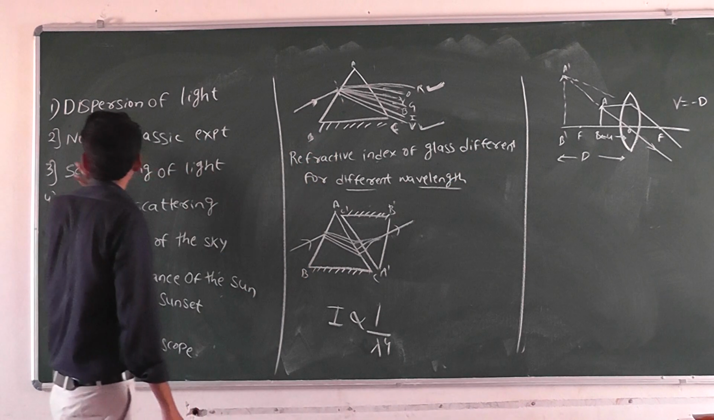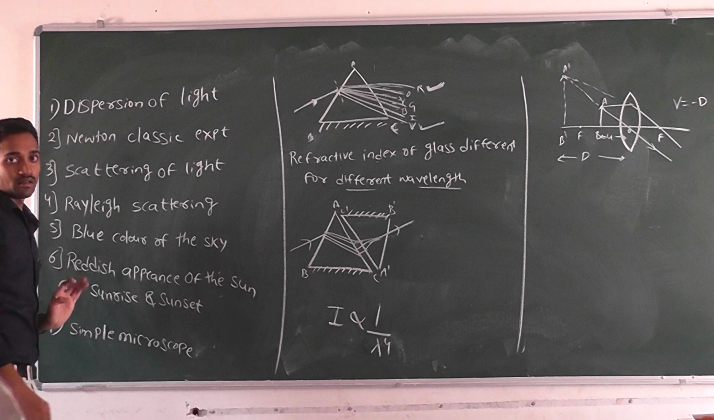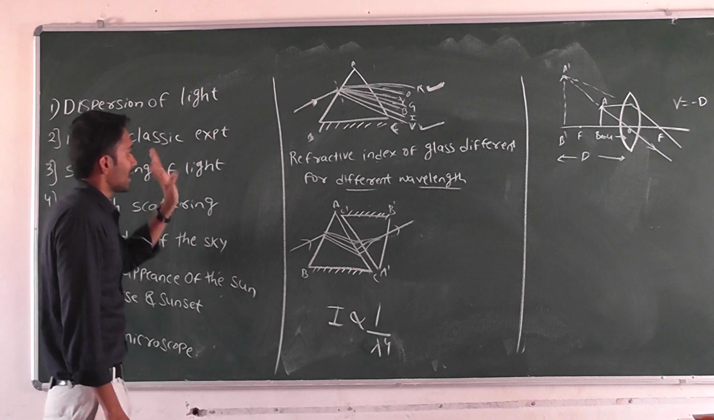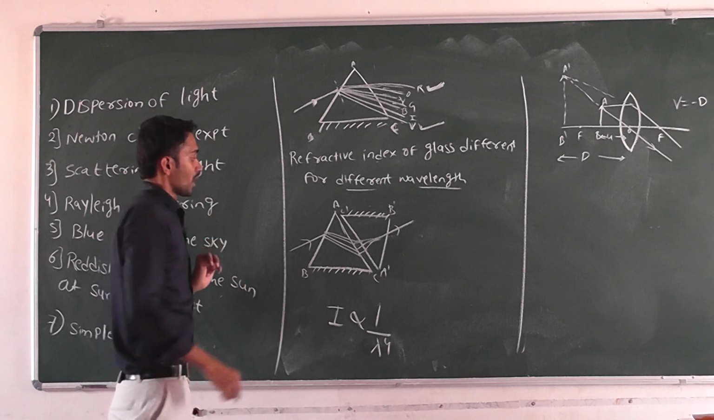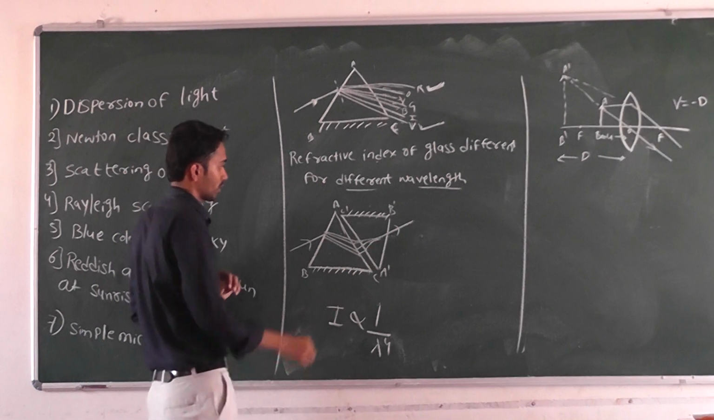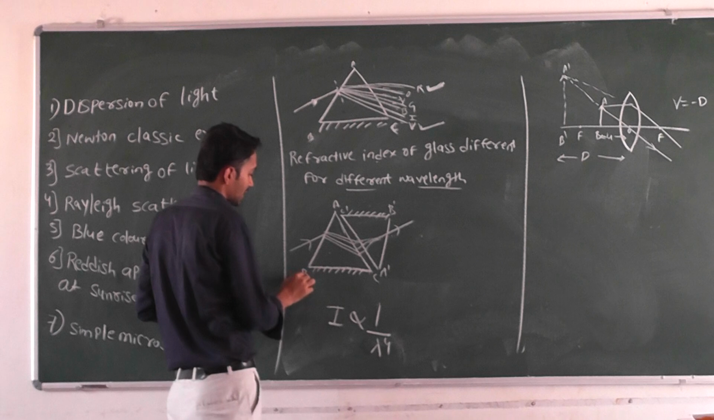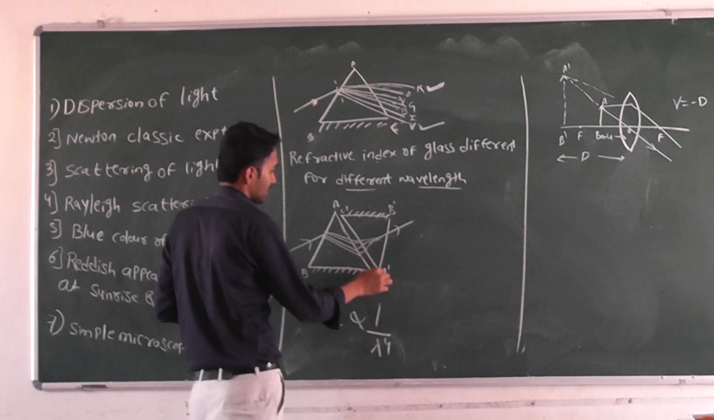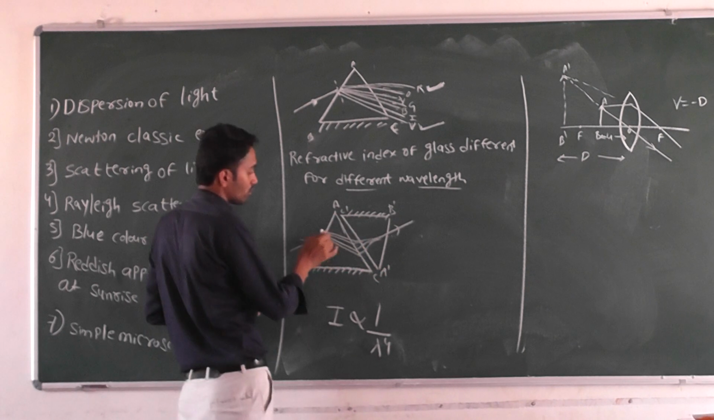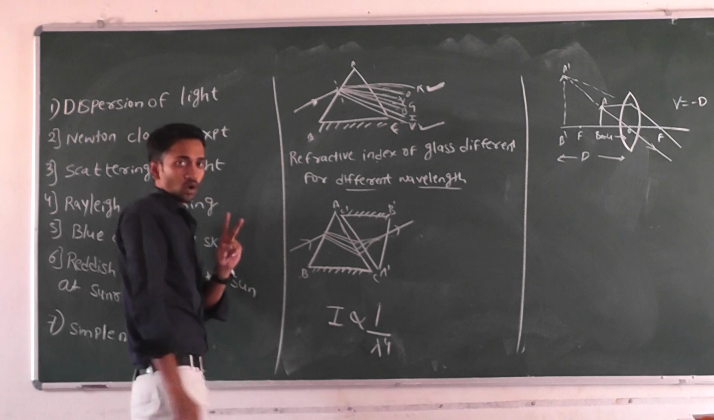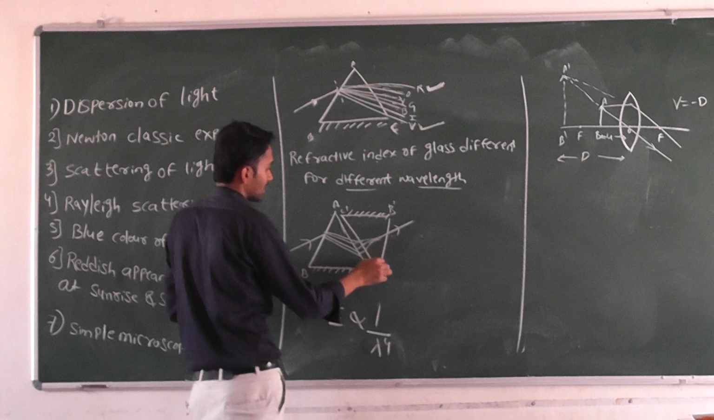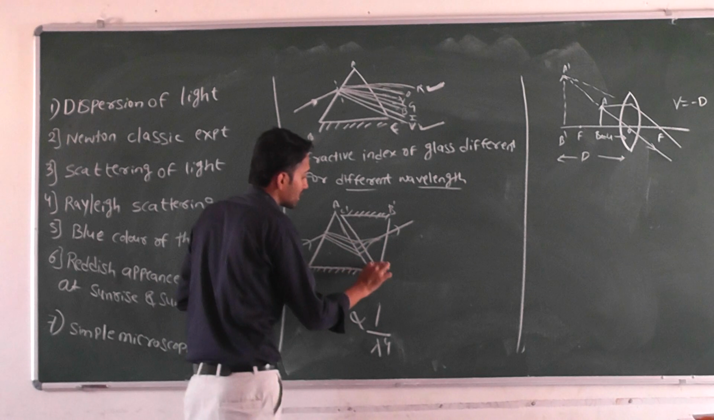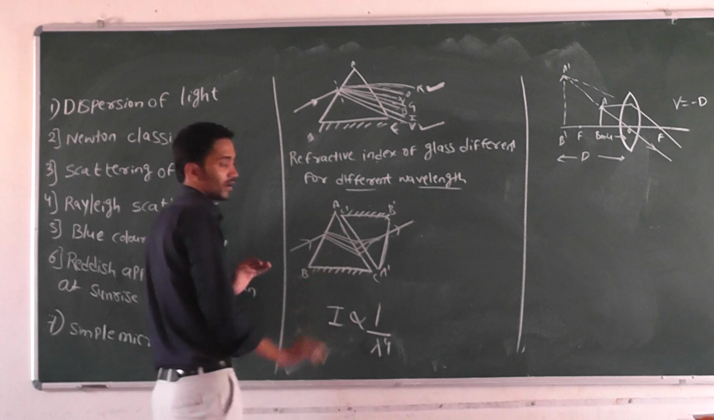Next one, Newton's classic experiment. In this experiment we are taking two prisms. The first prism we take as A, B, C. The second prism we take in an inverted position compared to the first prism, in the opposite direction.